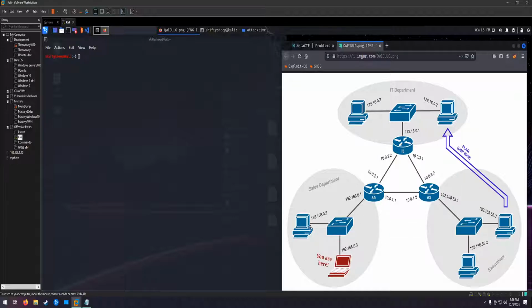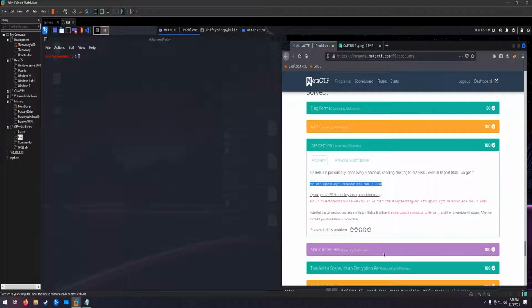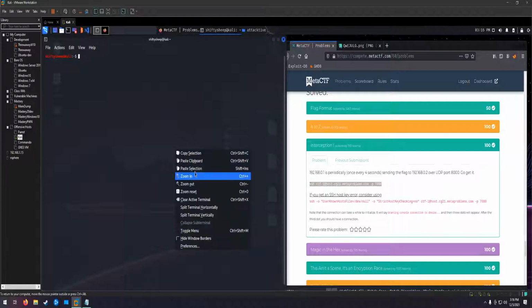So we have an IP of 192.168.0.3. We're trying to intercept traffic that is destined for 192.168.0.2 coming from 192.168.0.1. So we're going to be using ARP poisoning. We will go ahead and get connected.